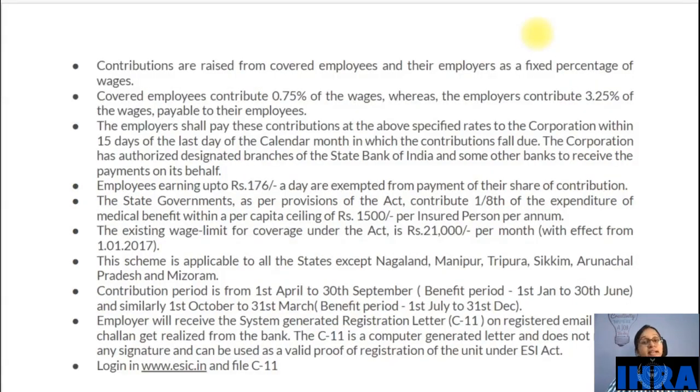Now contributions are raised from covered employees and their employers as a fixed percentage of the wages. Of the wage, the employee has to contribute 0.75%, and the employer has to contribute 3.25% of the wages. So in this social security scheme launched by the government, you can see that always the employer contribution is more than the employee's. This is a very good scheme for employees, especially the worker class.